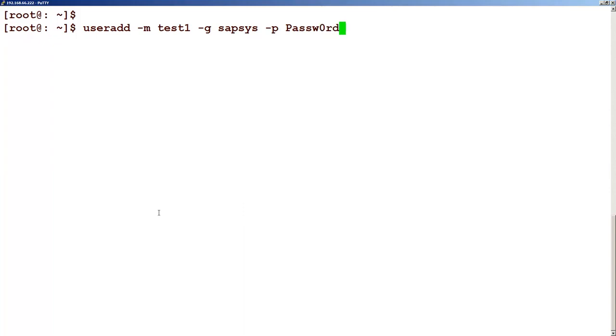This is the default password for the user, and we can just press enter.